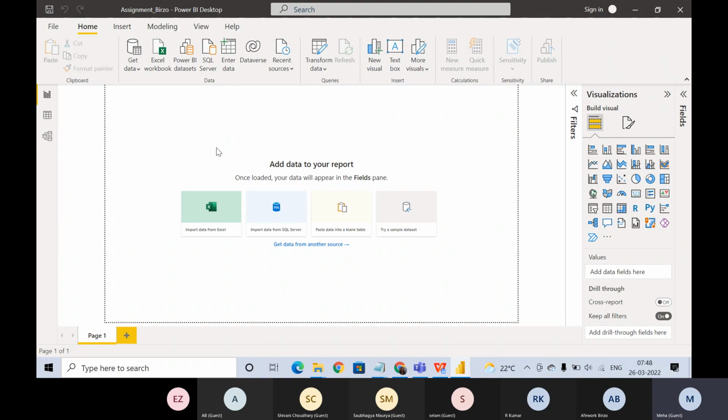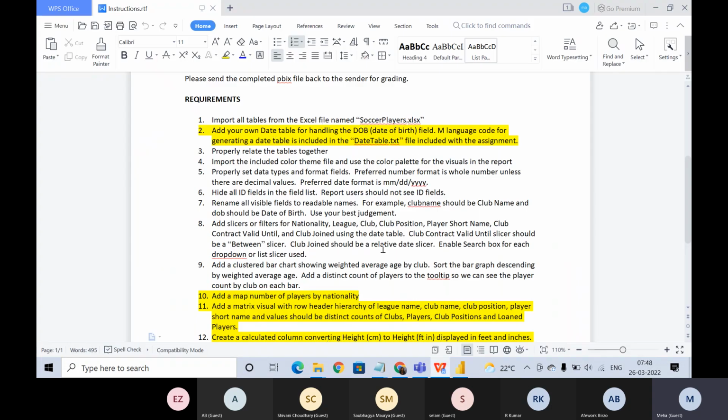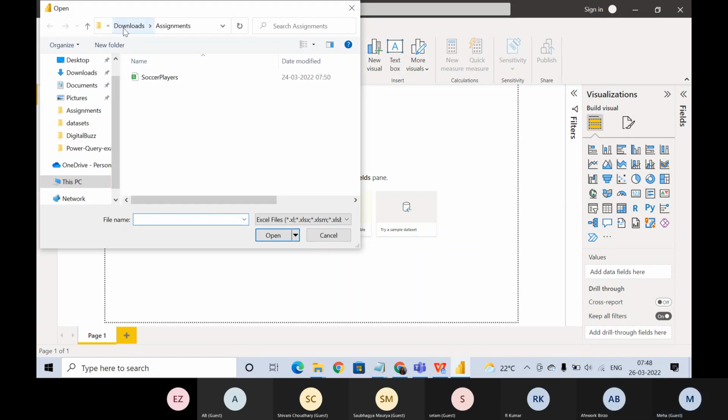The first thing is to import all tables from the Excel file named soccer player. What to do? Can somebody tell? Get data, Excel. Since it's an Excel file, you can pull it from Excel. Okay, I'll go under this.